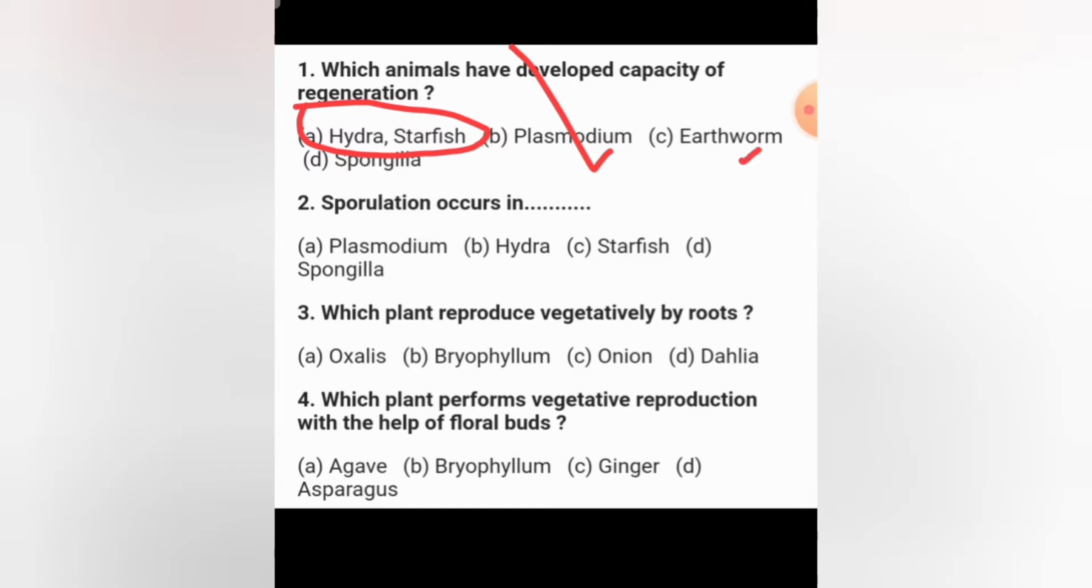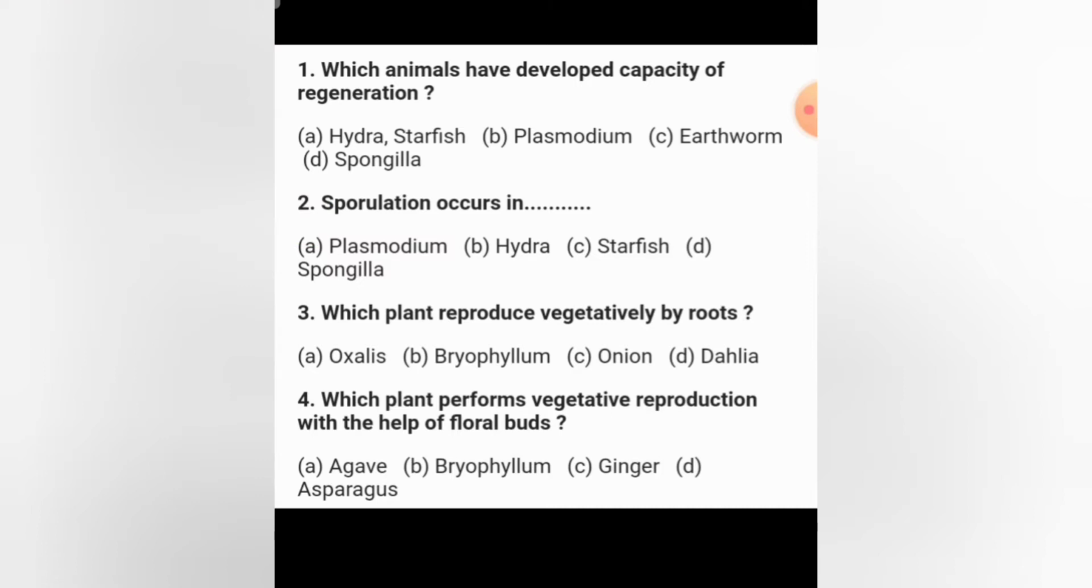earthworm. As earthworm is hermaphrodite, it is going to produce male and female gamete in its same body, so it will go for sexual reproduction. And another option we have spongilla, and this spongilla is going to reproduce by asexual and sexual method both. So in spongilla, asexual reproduction is going to take place by fragmentation, and sexual reproduction is going to take place by gamete formation. So the correct answer for the first question is hydra and starfish.